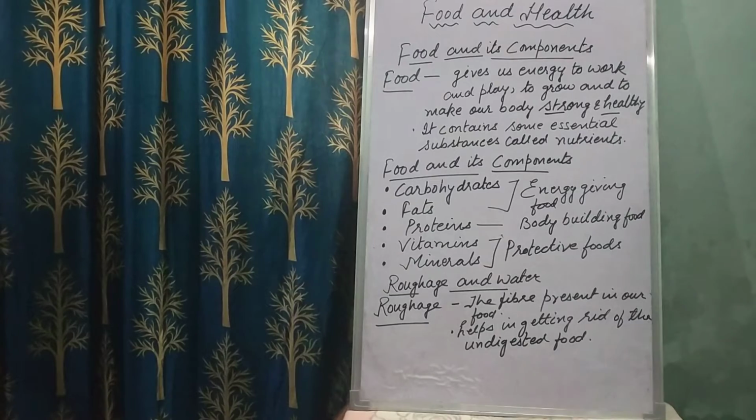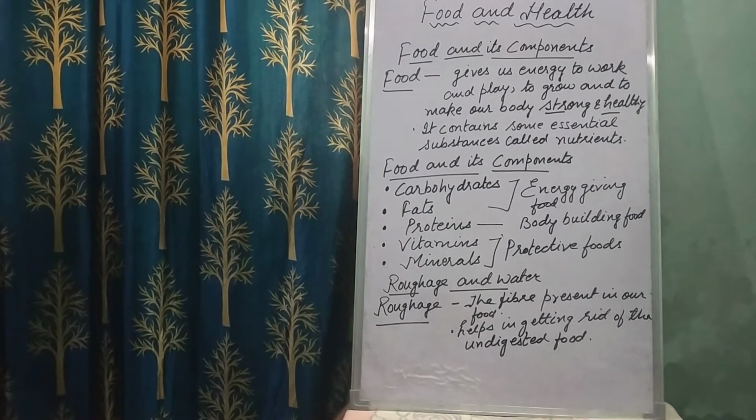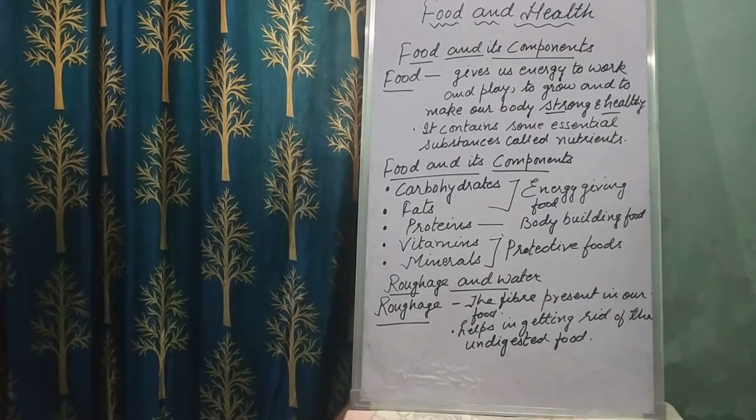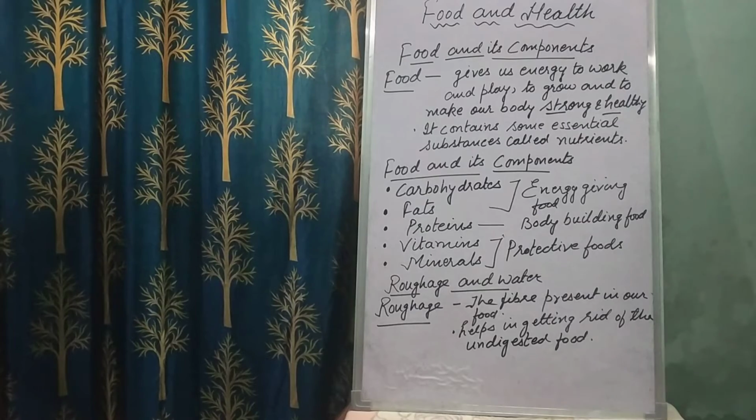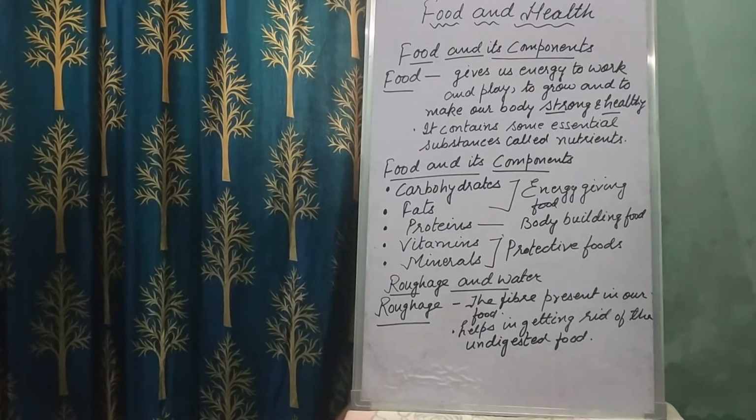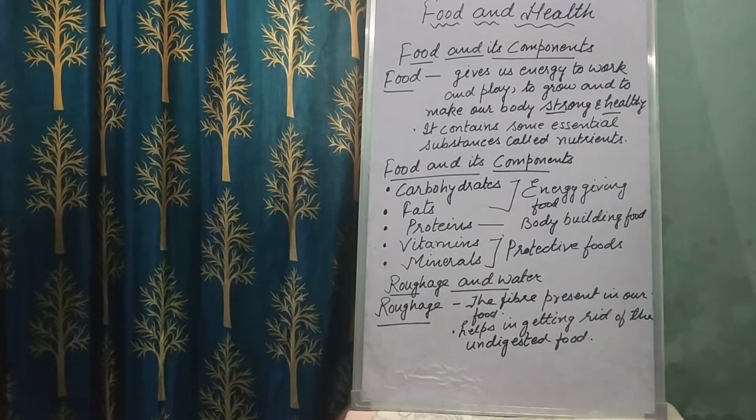Now vitamins and minerals are the protective foods. They protect us from a lot of diseases. The food items rich in vitamins, like fresh fruits, vegetables, milk, egg, and peanuts, are rich in vitamins and minerals. They protect us from disease and keep us fit and healthy. That's why they are called the protective foods.